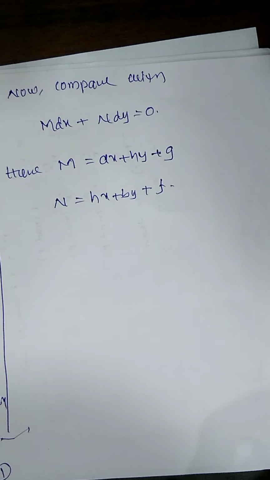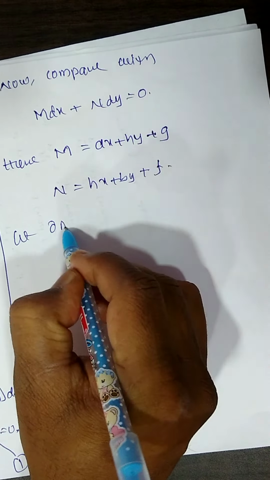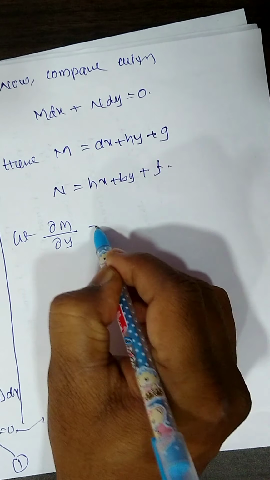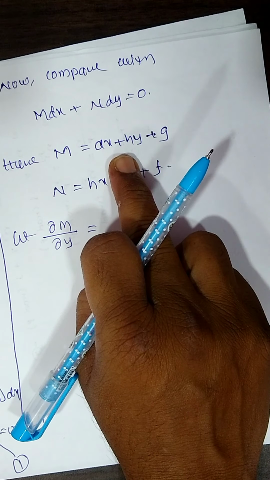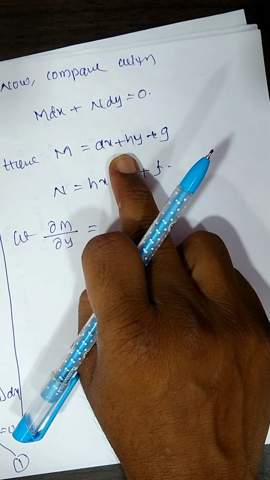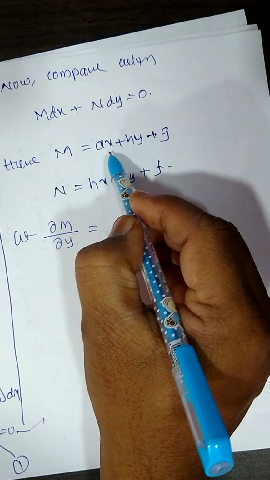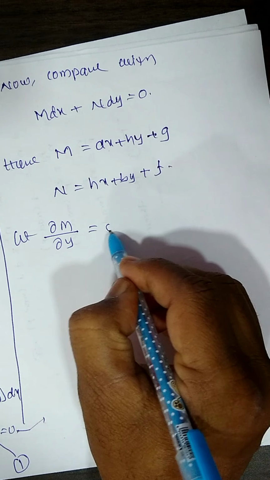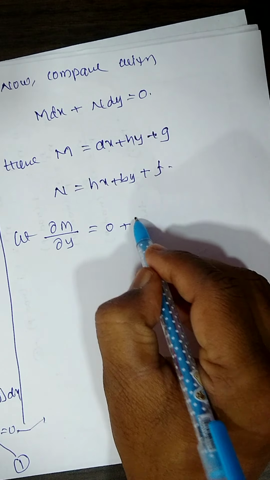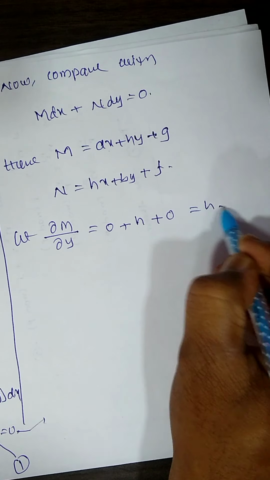Now find dou M by dou y and dou N by dou x. Dou M by dou y means partial derivative with respect to y, so all remaining variables are treated as constants. Here x is also constant. Derivative of ax is 0, derivative of hy is h, derivative of g is 0. That is equal to h.